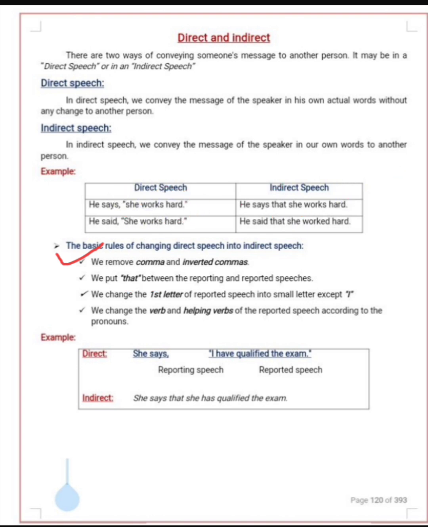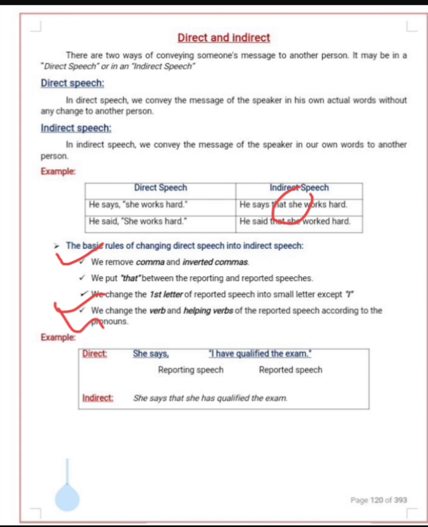Secondly, we change the first letter of reported speech into a small letter. Over here, "she" in the reported speech is in capital, and I've changed it into a small letter, except "I". Whenever "I" comes, it is the rule that we cannot change it into a small letter.